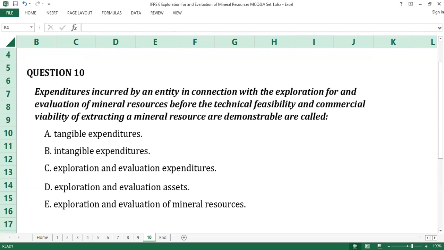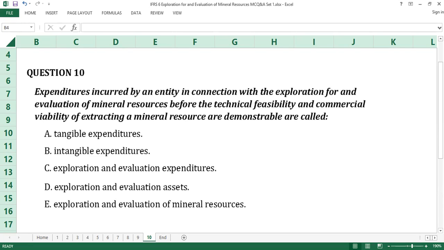Question number 10. The answer to question number 10 is C, exploration and evaluation expenditures. Exploration and evaluation expenditures are expenditures incurred by an entity in connection with exploration for and evaluation of mineral resources before the technical feasibility and commercial viability of extracting a mineral resource are demonstrable.